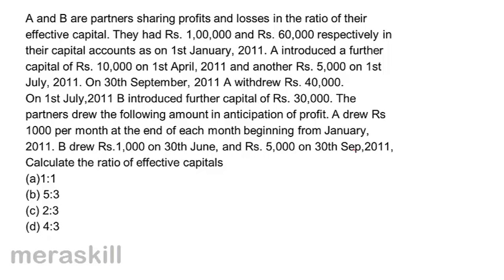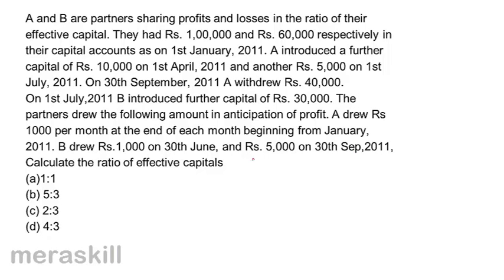The partners drew the following amount in anticipation of profit. A drew rupees 1,000 per month at the end of each month beginning from January 2011. B withdrew 1,000 on 30th June and rupees 5,000 on 30th September 2011. Calculate the ratio of effective capitals. A 1:1, B 5:3, C 2:3 and D 4:3.